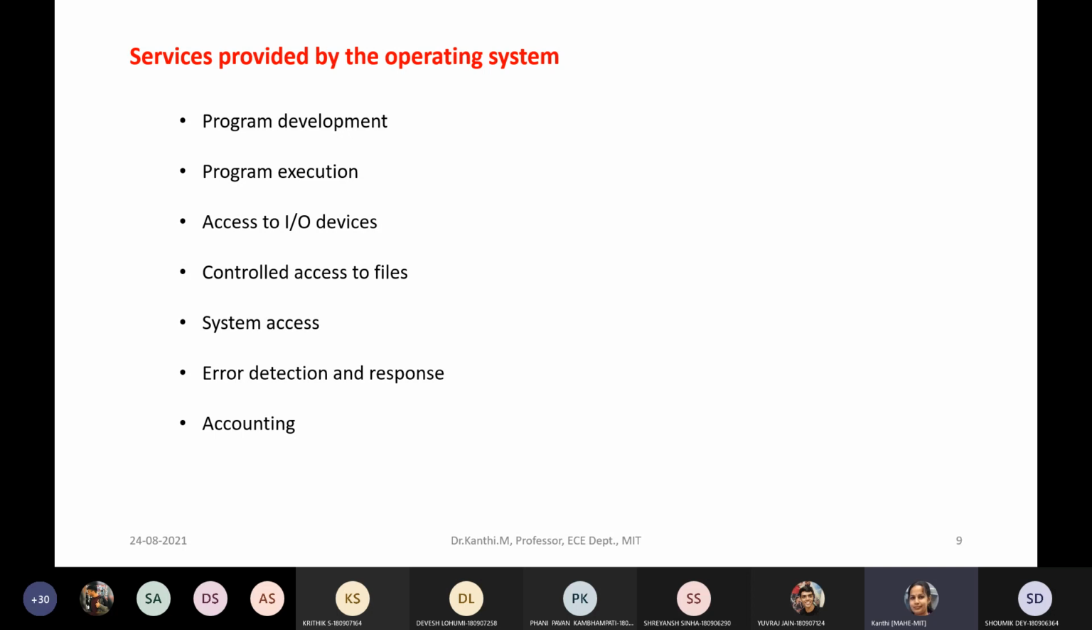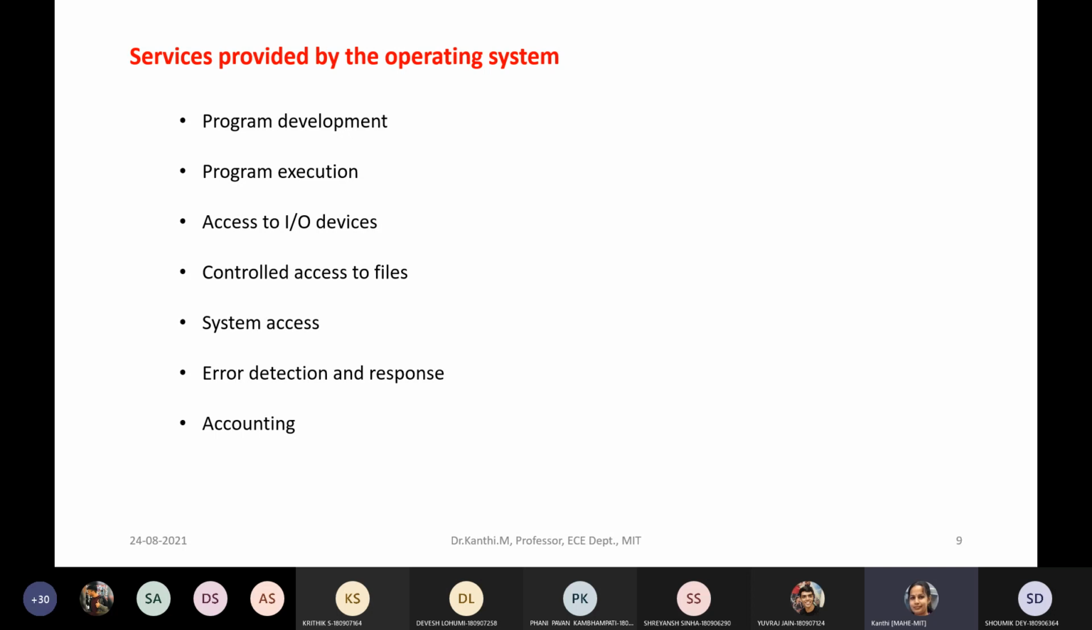Then also we have error detection and response. There could be some errors whenever we run any program. Maybe I am trying to access some area which may not exist, or you try to type some instructions which may not exist, due to which there could be some error. Maybe you try to put some escape. So there are certain errors and how it is able to respond to those.